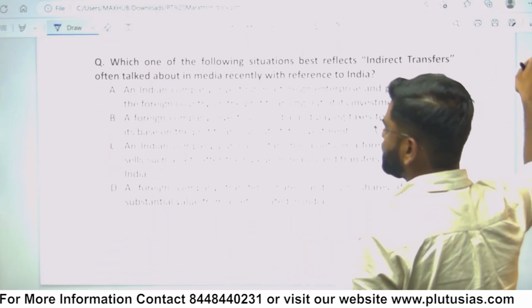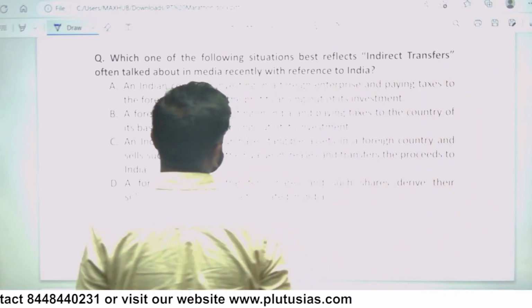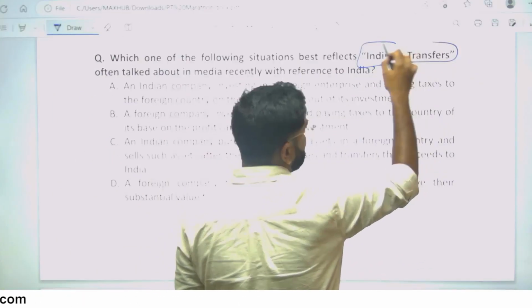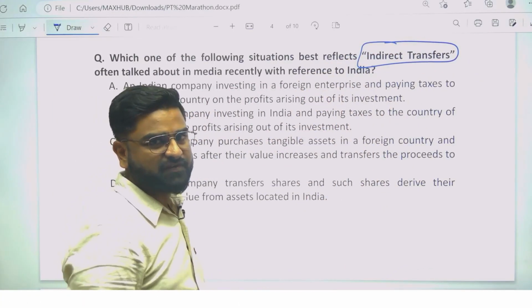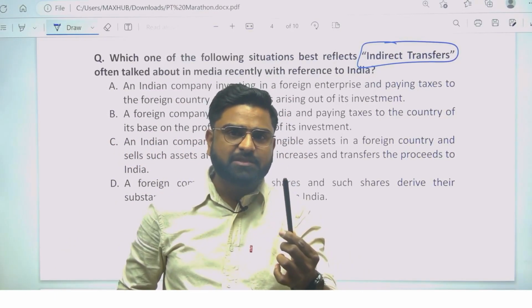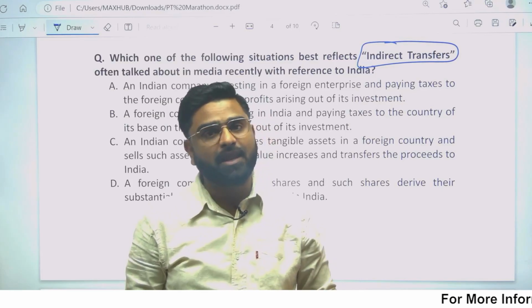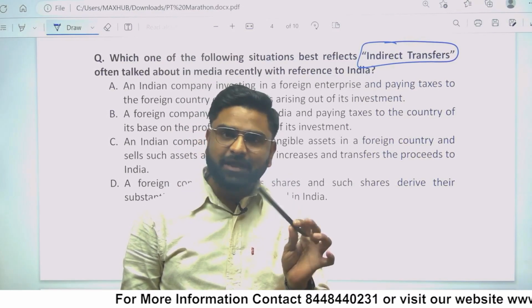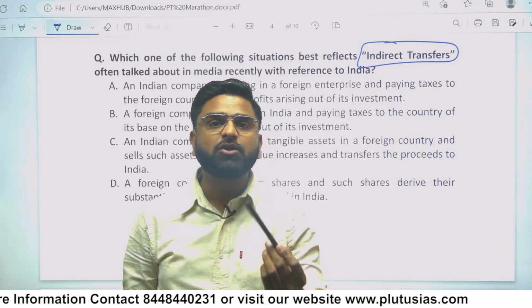Next question, let us look. Which of the following situations best reflects indirect transfers? We know from our classroom program that there are two kinds of transfer, direct and indirect. Direct transfer means when you purchase this pen, I give you this pen. It's a direct transfer. But indirect transfer means when you purchase this pen, I do not give you this pen. I give you a receipt of this pen.